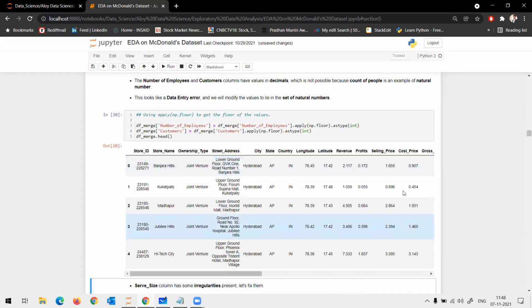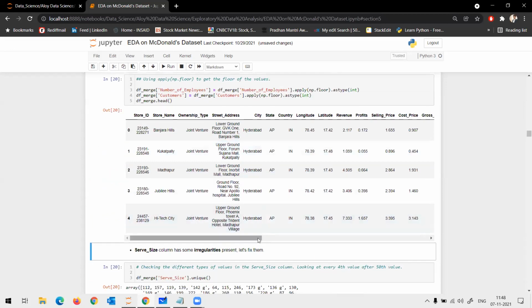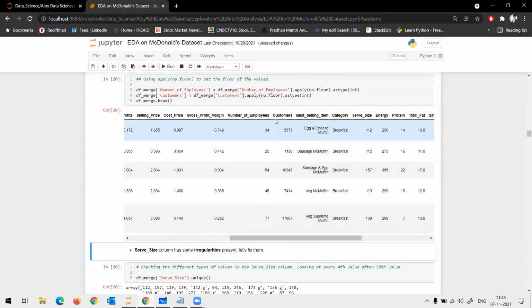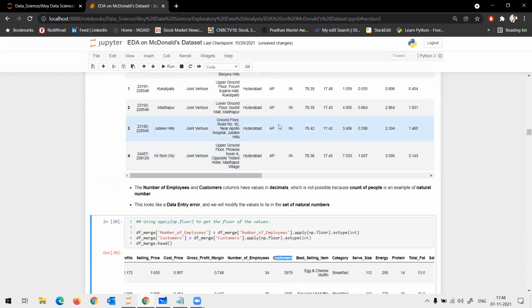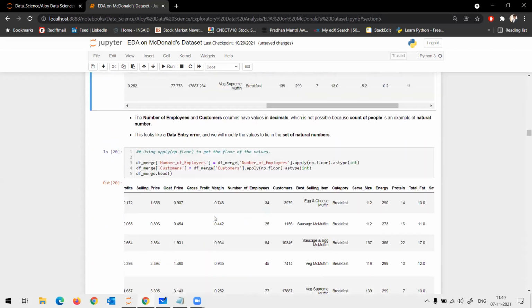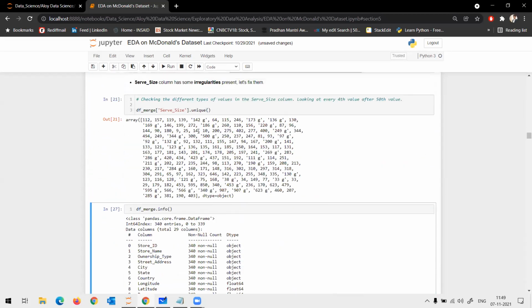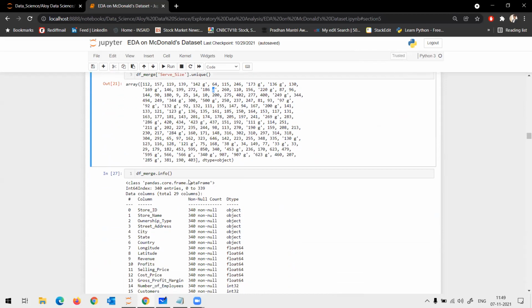Then we converted certain columns to integer values, because customers and number of employees were fractions. There was an issue with the serve size because the letter G was appearing, even though the heading itself says that it's in grams.